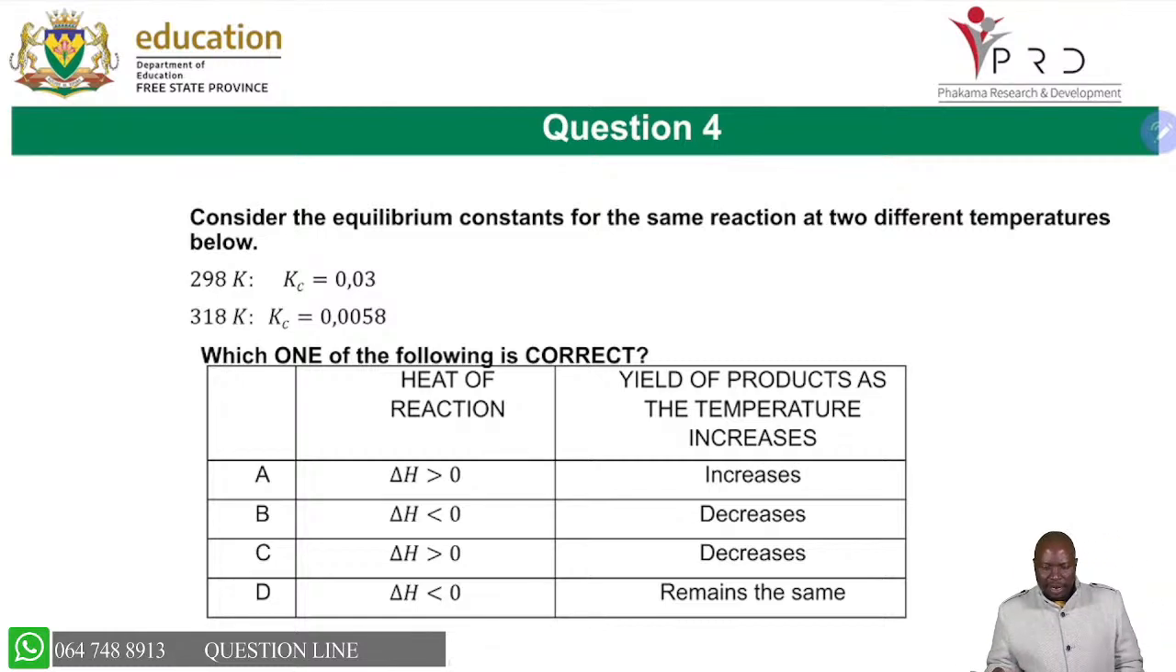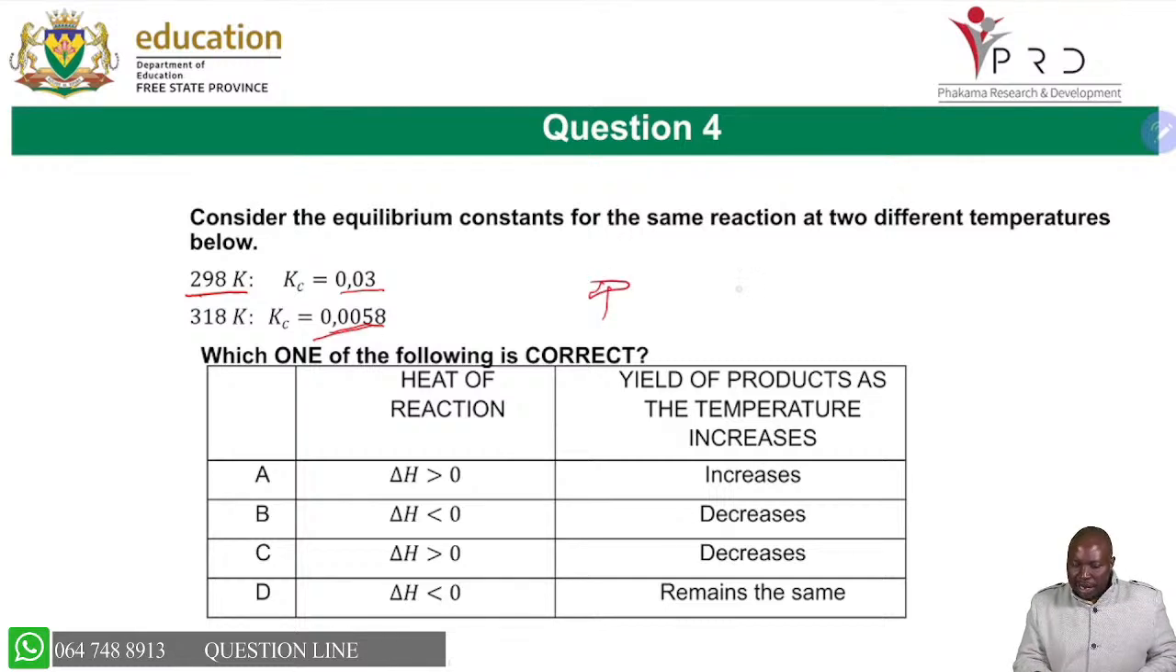Consider the equilibrium constant for the same reaction at 2 different temperatures below. So you can see that at a temperature of 298, Kc was 0.03. At 318, which means we have increased the temperature by 20 degrees, what happens to the Kc? It decreases. So if Kc decreases, it means reverse reaction is favored. And if we increase temperature and it favors reverse reaction, it will mean that reverse reaction is endothermic, because increasing temperature always favors endothermic reaction.